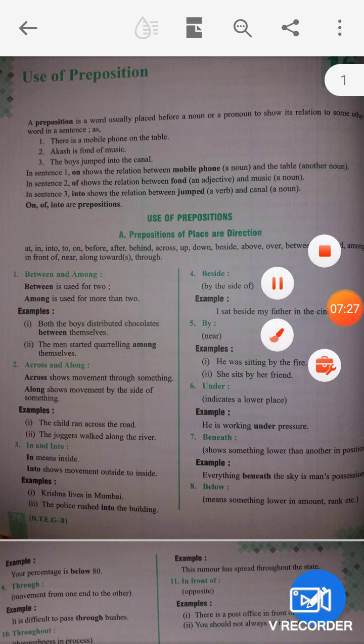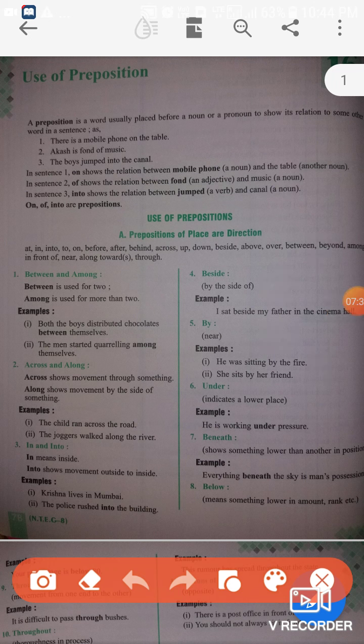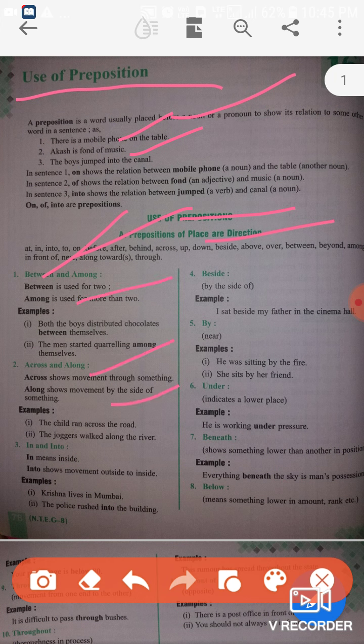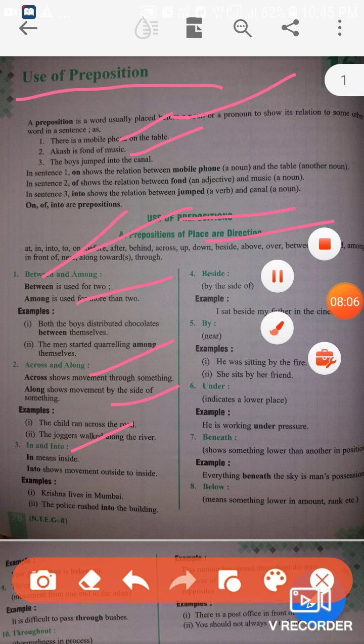So guys, your today's homework is that firstly you should write the title of your chapter number 16. Next you should write the definition, either this or the definition which your teacher has told you. Then a few examples. Then the use of preposition of place or direction. Then write all prepositions one by one: between, among, example; across, along, example; in and into, example. So this is your homework.